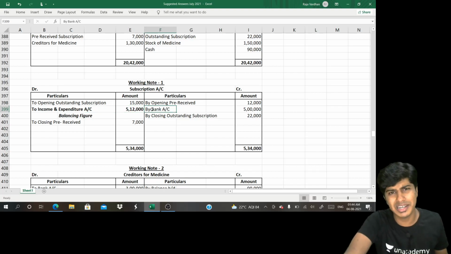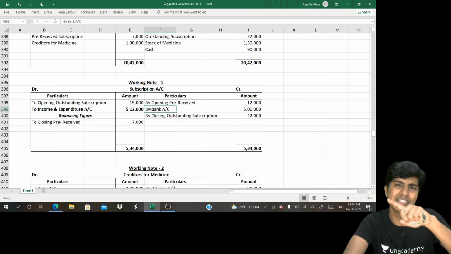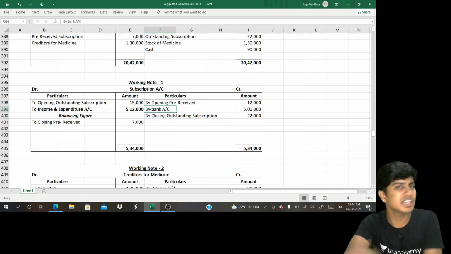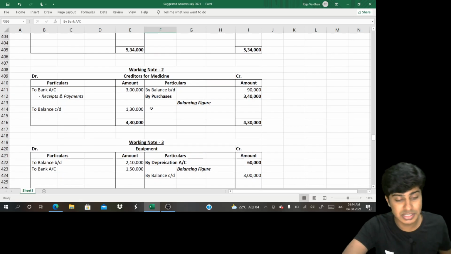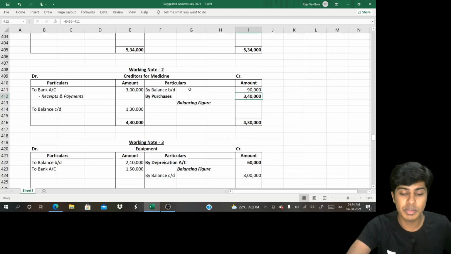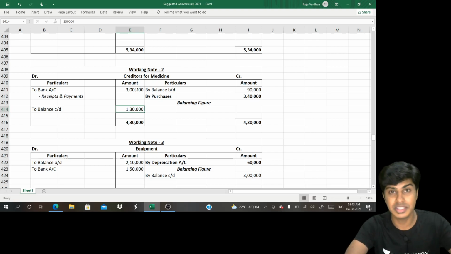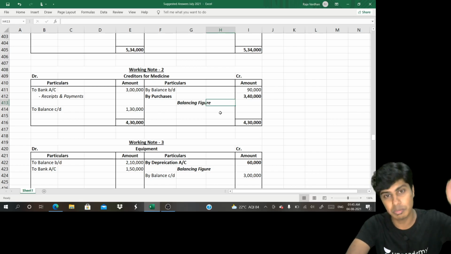So instead, draw a ledger, where there will be 2 opening balances and 2 closing balances, one in receipts and payments, one in the income and expenditure account. For some items, whatever balance is not there, you figure it out, as simple as that. Then creditors for medicine is there. There also the closing balance of creditors is not given. They've given us how much creditors were outstanding in the beginning, and how much was purchased is available in the receipts and payment account. You would be asked to find the closing creditors, which would go to your balance sheet.